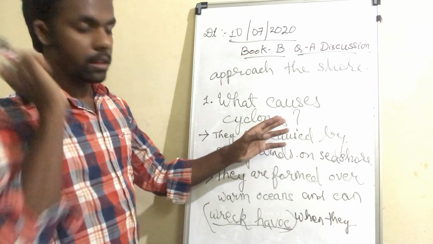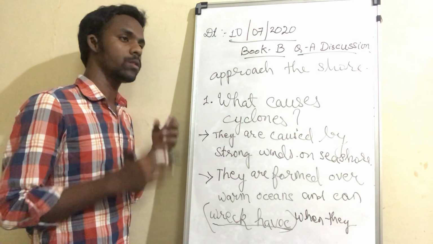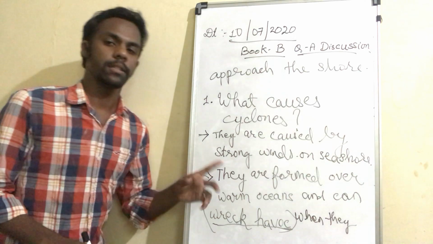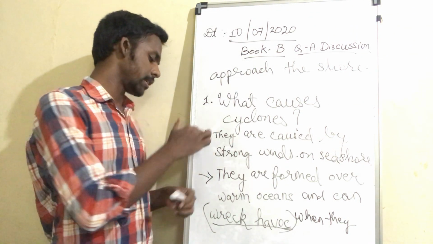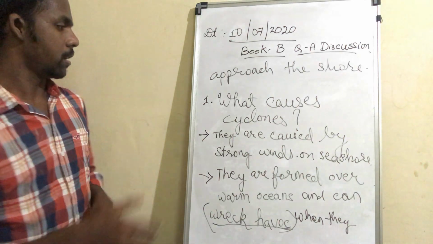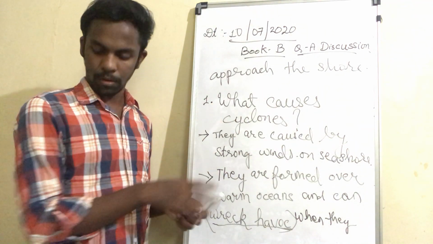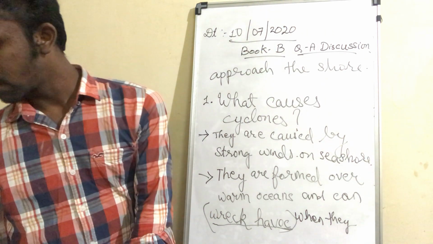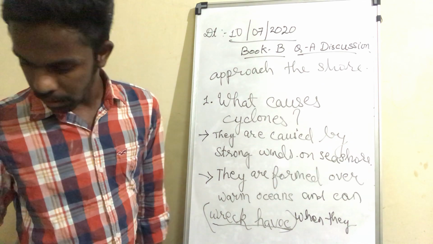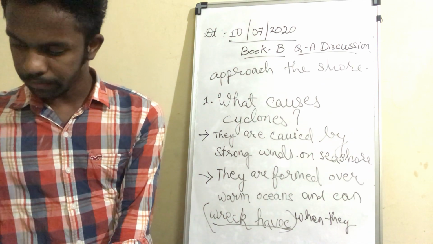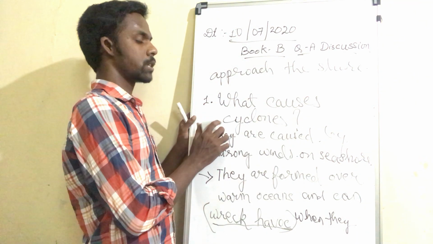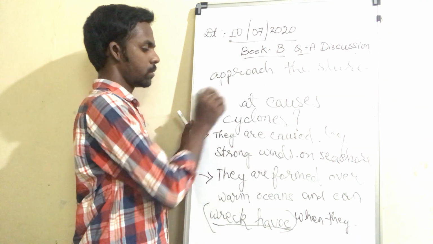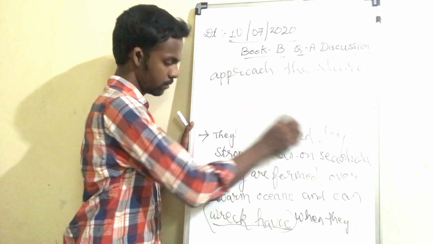In this way cyclones are formed. So these are the two points you can get for this question, and these are the answers for it. I hope you understood this question, that is question number one, what causes cyclones. Okay, so this is over.